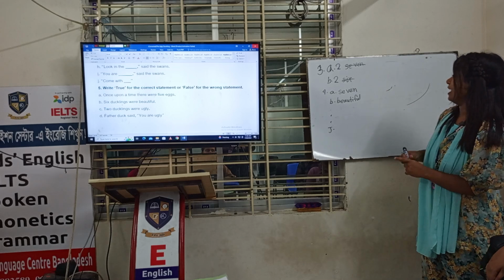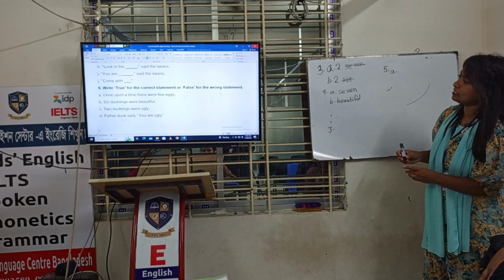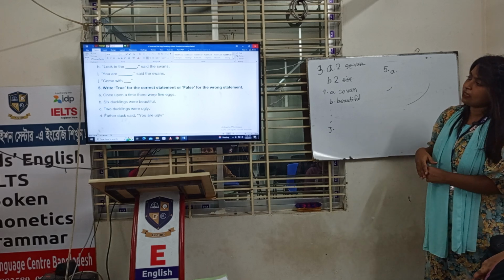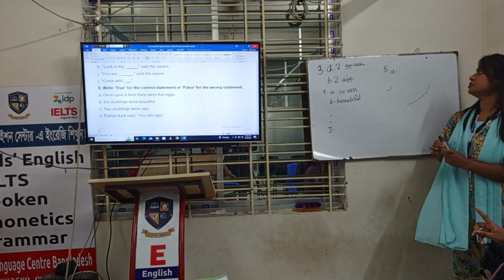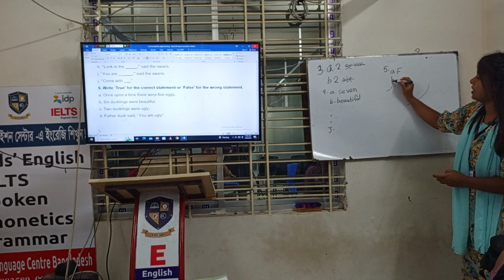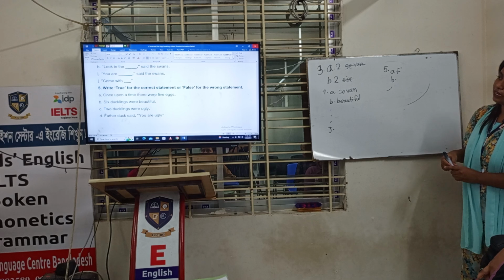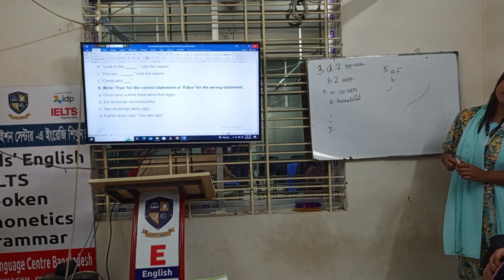Okay, let's try A and B. You have to write like this 5, then A. So what is the answer of A? Once upon a time, there were 5 eggs. Is it true? False. So you will write what? F. Now read number B, please. 6 ducklings were beautiful. What is the correct answer? Sure.